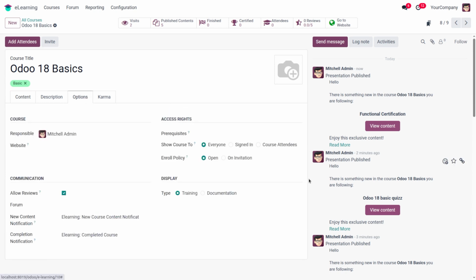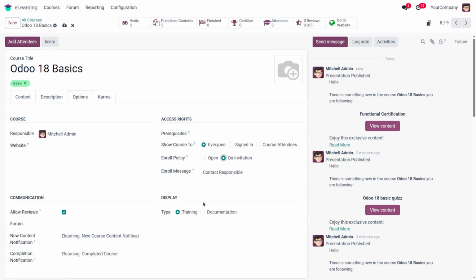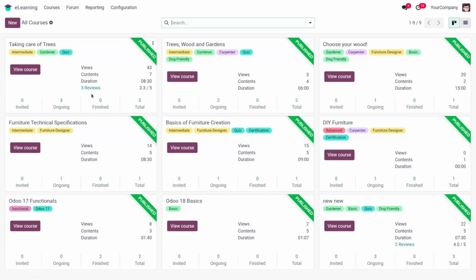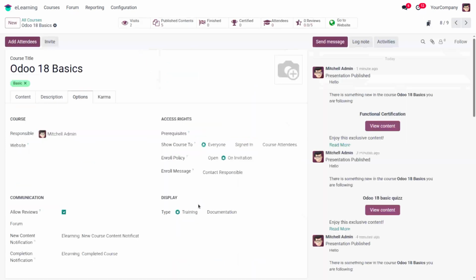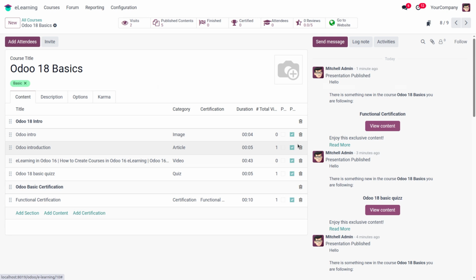When we move to options, when we set the course as show course to everyone, signed in and attendees, and when we click the on invitation option, we have the option to add the attendee for this course. When we move to the course and contents, we can see all these options here.